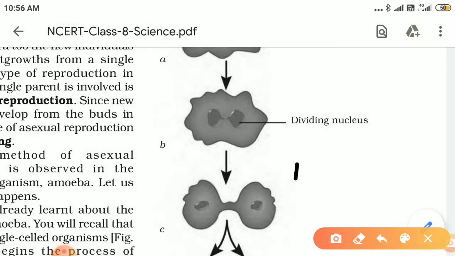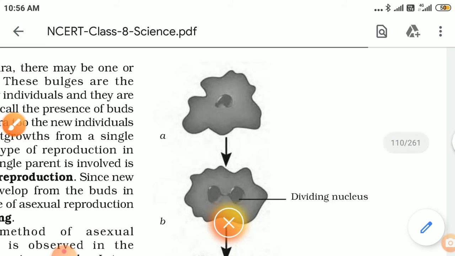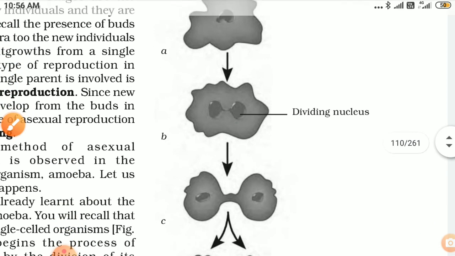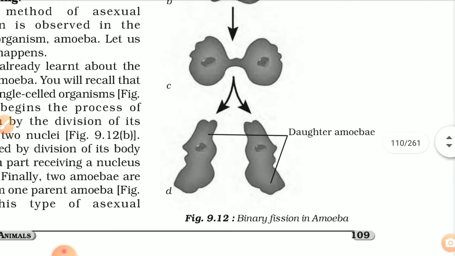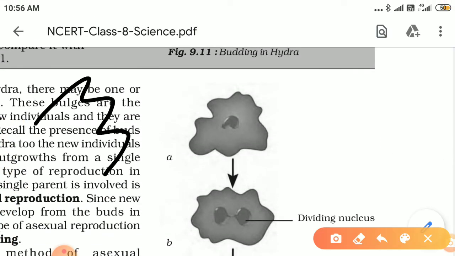You can see here, I am showing in the diagram. In this diagram, have a look. This shows an amoeba. If you look at the diagram carefully, you can see this is a single amoeba. Finally, we have got two amoebas from it. And how does it happen? I'll explain it. Amoeba has an irregular body.